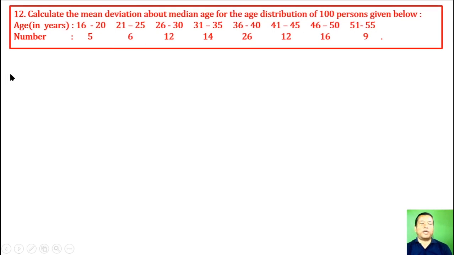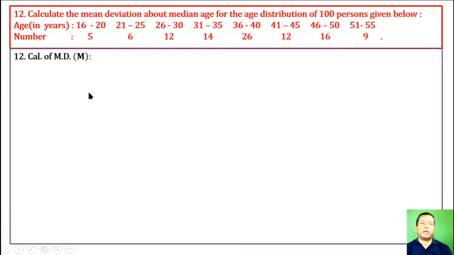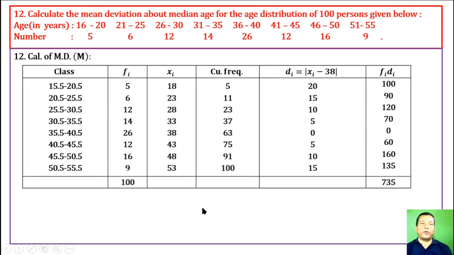Question number 12. Calculate the mean deviation about the median age for the age distribution of 100 persons given below. Age in years 16 to 20, 21 to 25. This is a frequency distribution, but this is a discontinuous frequency distribution. We make it a continuous frequency distribution, as well as we have to find out the median. For median, we have to make a cumulative frequency column. For continuous frequency we have to have 15.5, 20.5, and so on. This equal to this, this equal to this, which is called continuous frequency distribution.